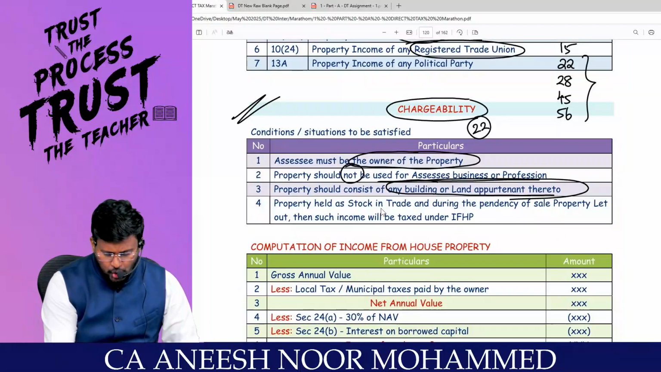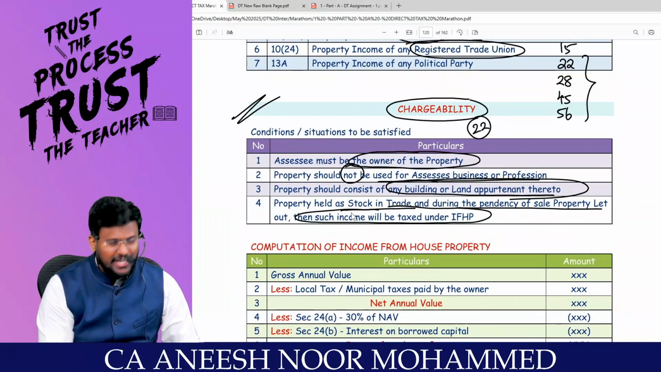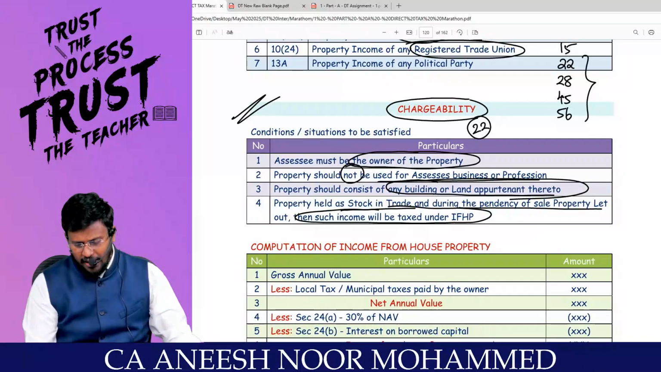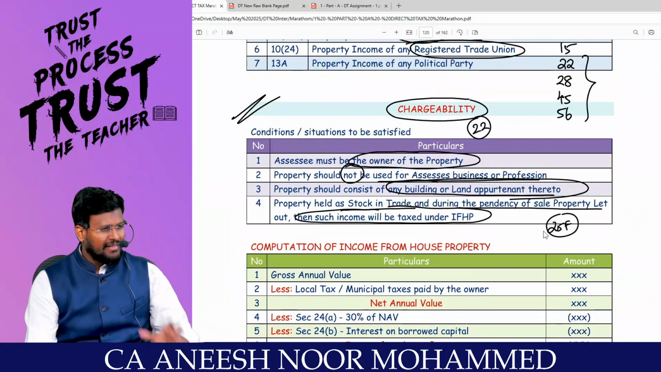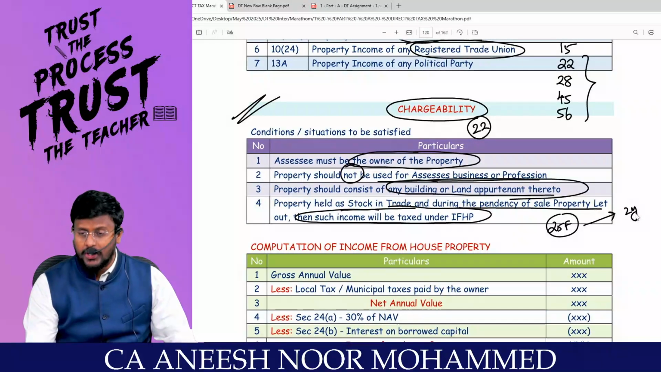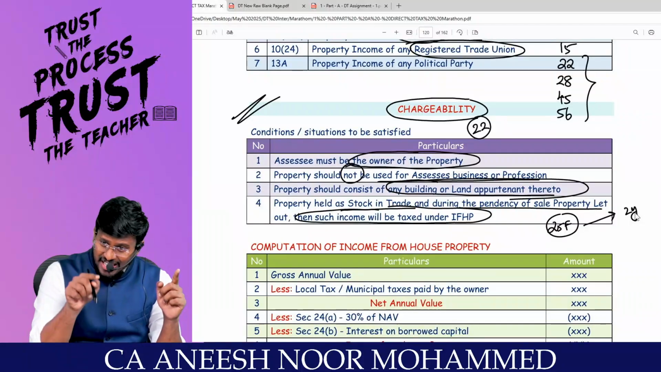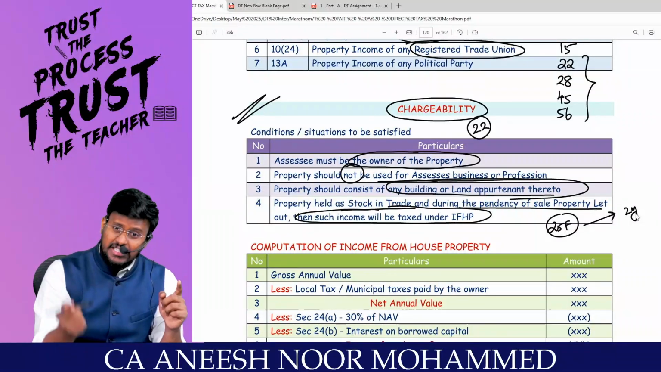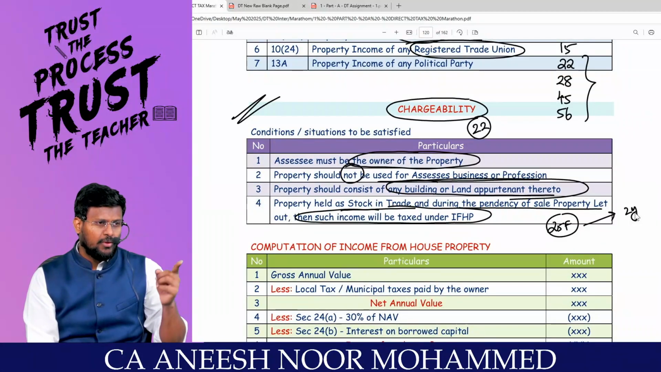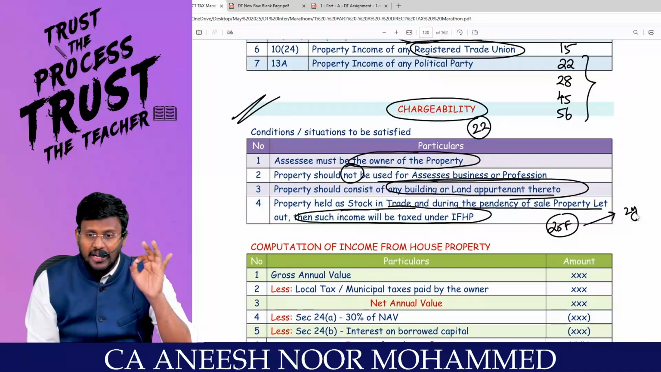And if property held as stock in trade is let out during the pendency of sale, then such income will also be taxed under income from house property. For example, Casa Grande constructed a big building having 25 flats, but they are thinking that the market is not good, so they will sell after 2 years. In between, during the cycle gap, they are letting out this property. Even though for Casa Grande that building of 25 flats is stock in trade, and if you sell or get any income from stock in trade it is taxable under PGBP, even though it is stock in trade, that rental income will be taxable under the head IFHP.